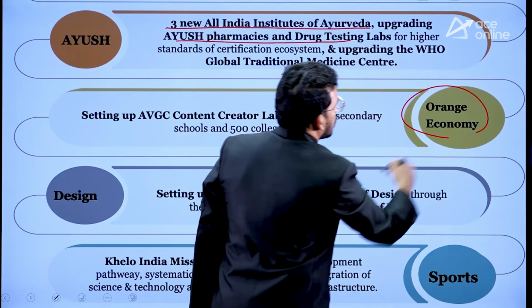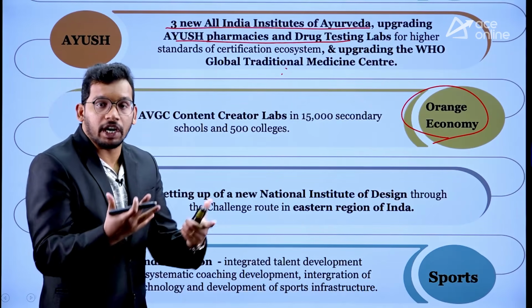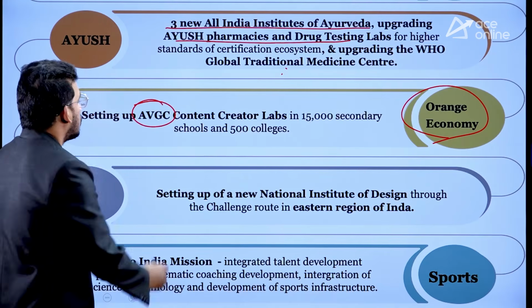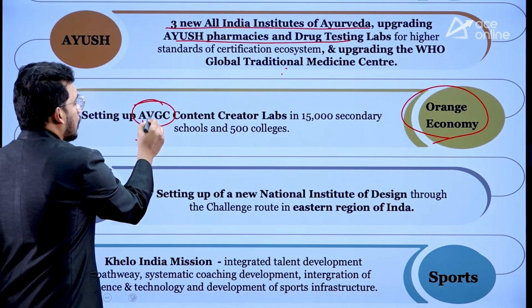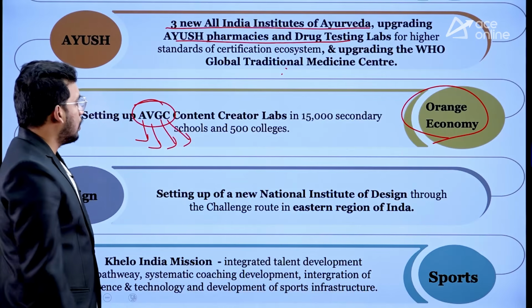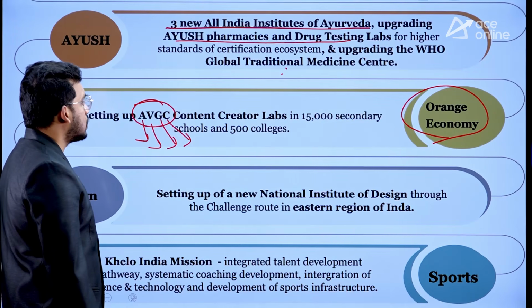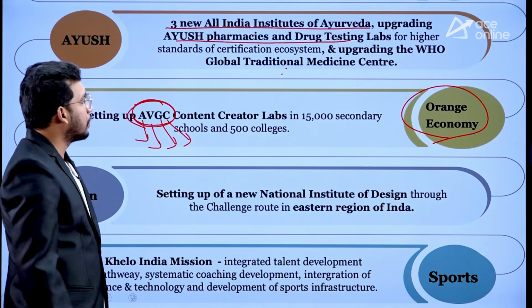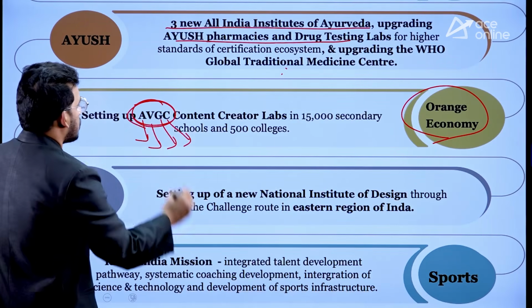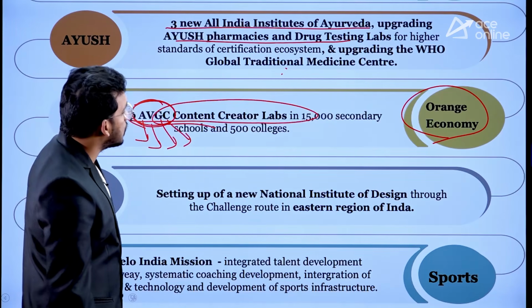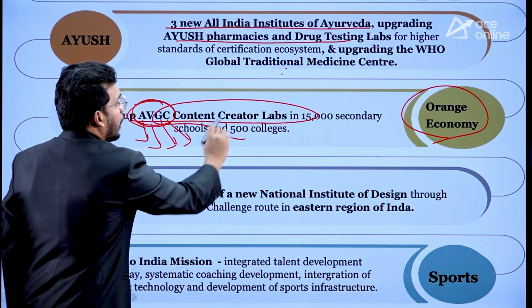Then we have the Orange Economy. Orange Economy means the creative economy, specifically the AVGC sector. That is animation, visualization, gaming, and C means creative, right? So AVGC sector. Government is going to set up AVGC content creator labs in 15,000 secondary schools and 500 colleges.